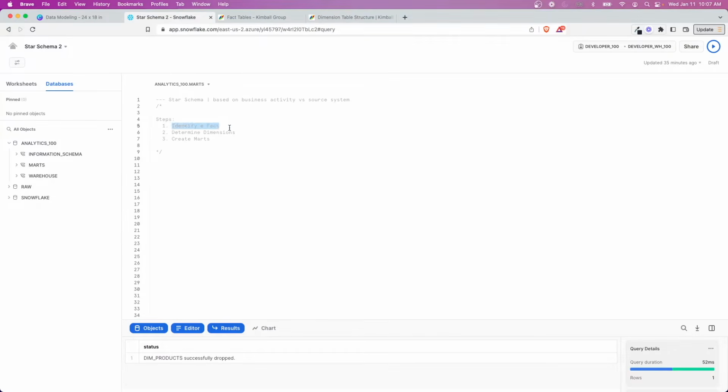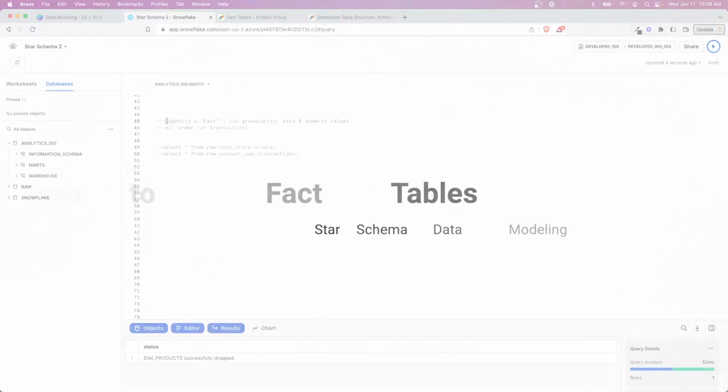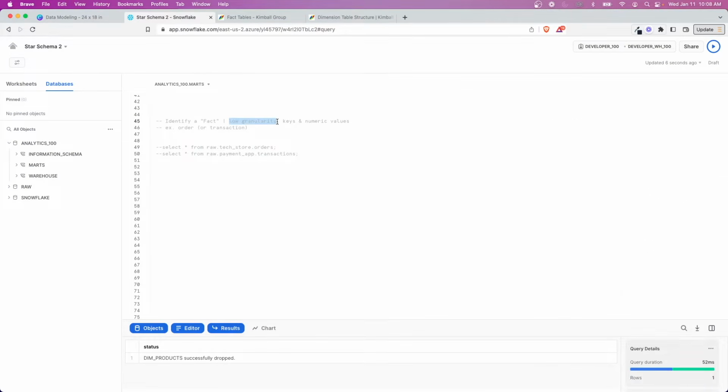So the steps here are first, identify a fact, which will be that business activity. Second, determine dimensions, which will be more attributes and descriptions around a fact. And then third, we'll create the Marts. The Marts in this case would be things that we would want our end users to interact with more. Okay, so number one, we're going to identify a fact table. And in here I have some notes: low granularity, keys, and numeric values. That's kind of how I think about what a fact table is.